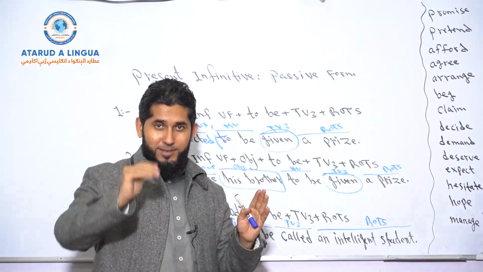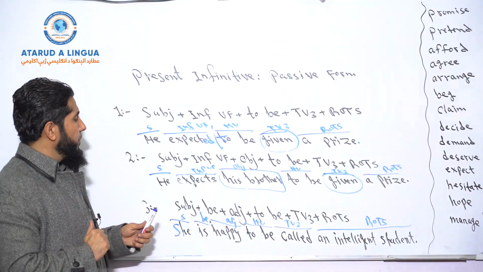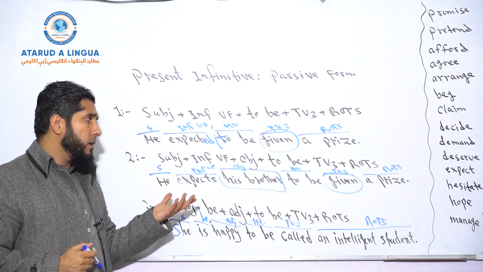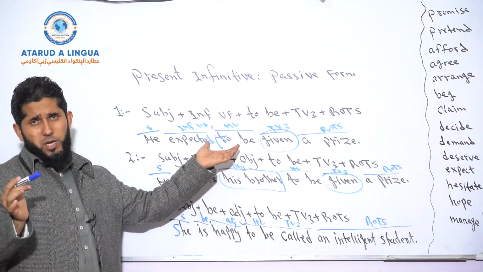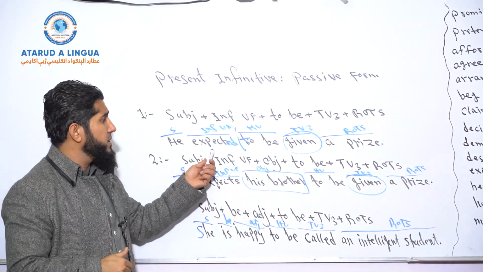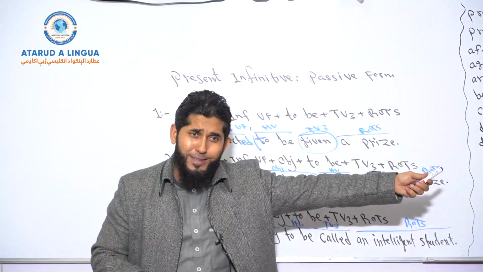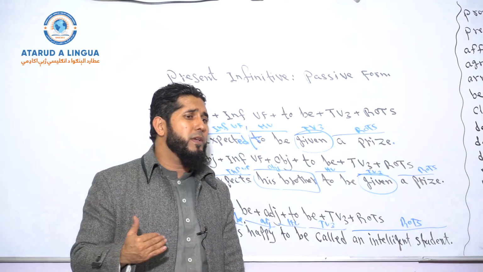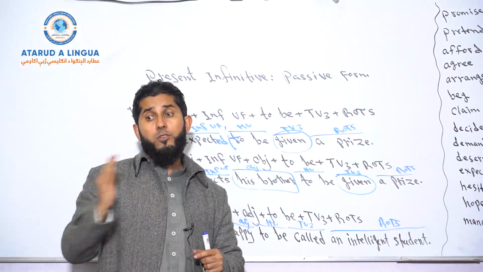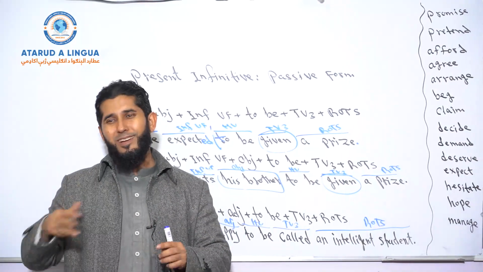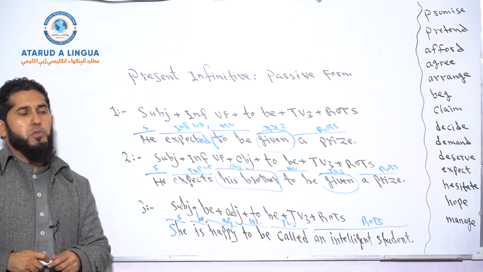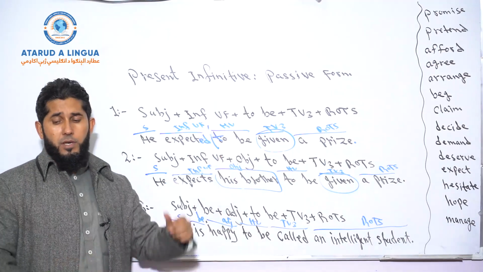So, got the point? Okay. It's possible to use "not", and it's more formal to say "not to be", okay? It's more formal. But if you hear a native speaker, an American, saying, "I expected to not be given", that will be informal. According to formal English grammar, we use "not to be". "To not be" or "to be not", that's informal. I hope you get the point. So you can make your sentences negative here.